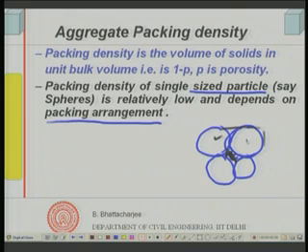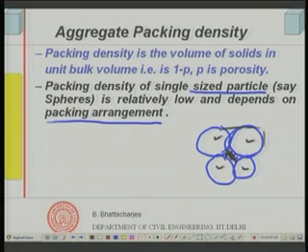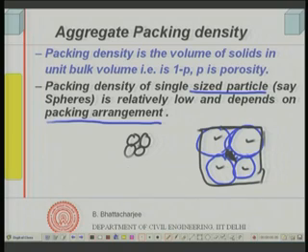Whatever may be the size of the particle, porosity remains the same, because you can make the size finer or coarser, but the relative volume of the pores divided by the relative total volume stays the same. Similarly, if I have smaller particles, the relative volume of pore to the total volume, or porosity, would remain the same irrespective of the size of the particle.